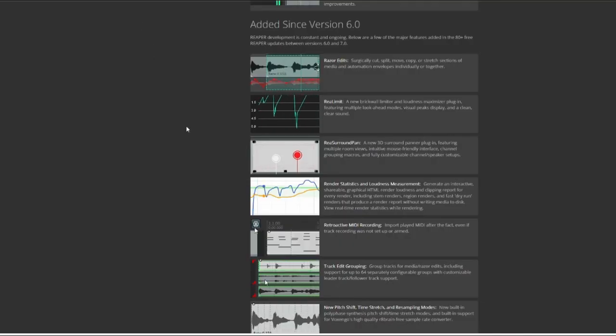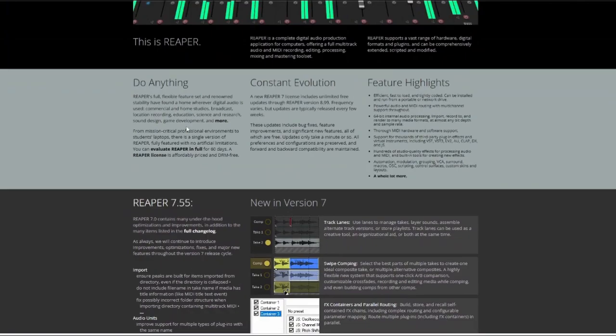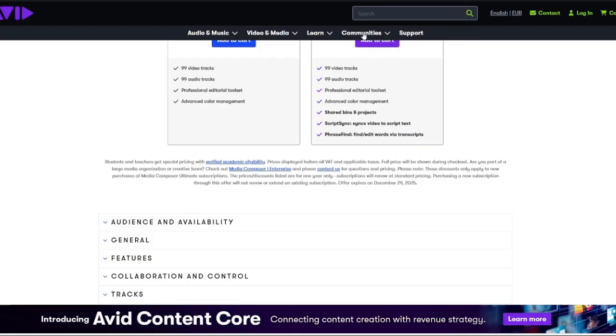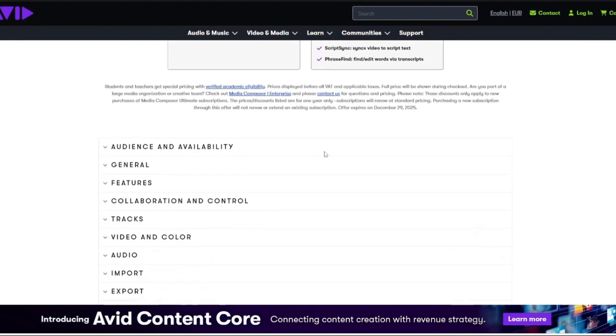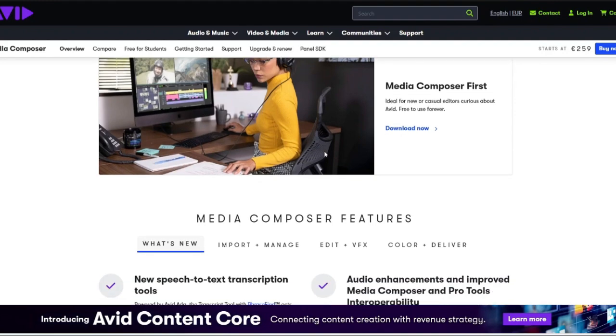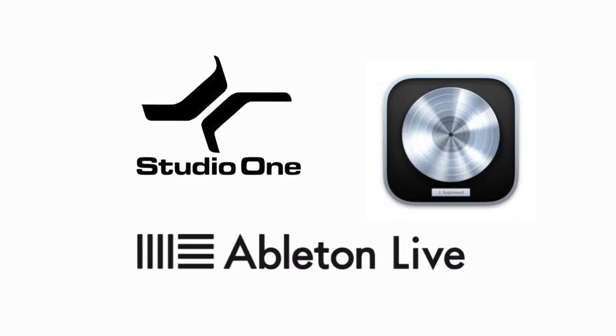For most professional studios, Pro Tools wins. For creators who want value and flexibility, Reaper also wins. But if you're an engineer and you want a standardized workflow, then Pro Tools is what you should go for. And that's it on the comparison of Reaper and Pro Tools. If you're looking to try other alternatives, you may explore Ableton Live, Logic Pro, and Studio One.